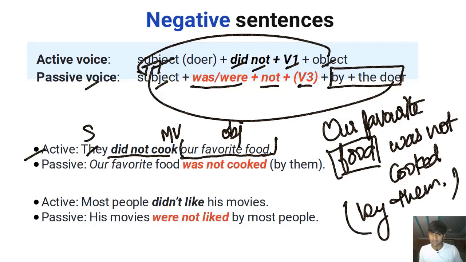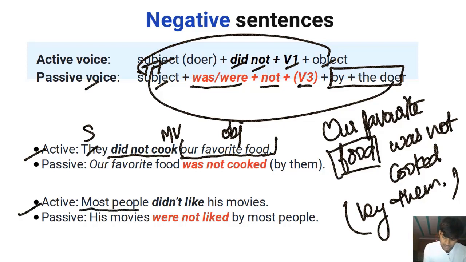When I reached there, everybody gave their list of food that they wanted to have at the party. We also did that. So when we reached, everybody was having their food and our food was not cooked. It doesn't matter who didn't do that. What was not done is the point. What was not done? Our favorite food was not cooked. Who didn't do that? We don't want to focus on that. If we do want to focus on that, we'll write the sentence in the active voice and we'll say, they did not cook our favorite food. Got the point?